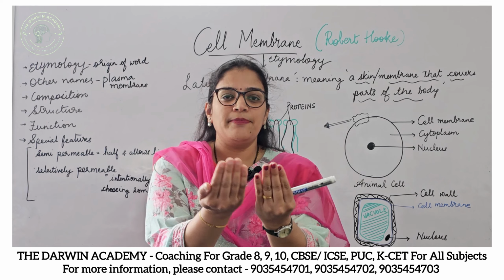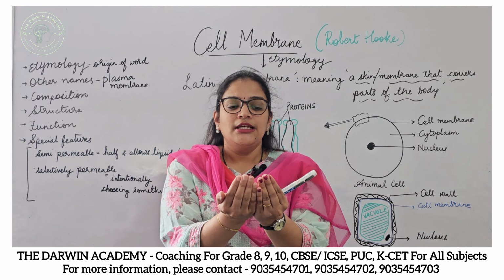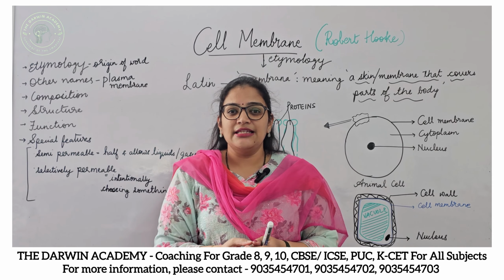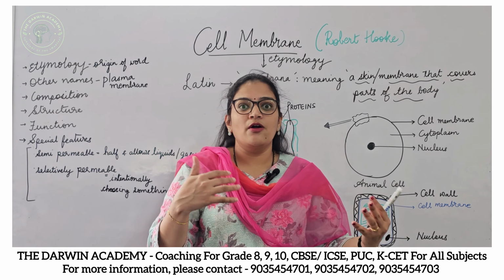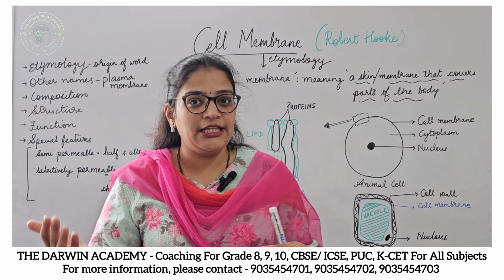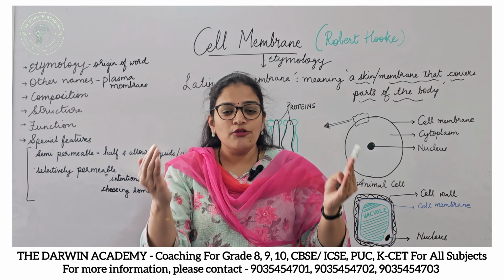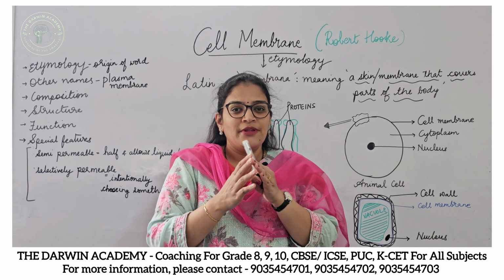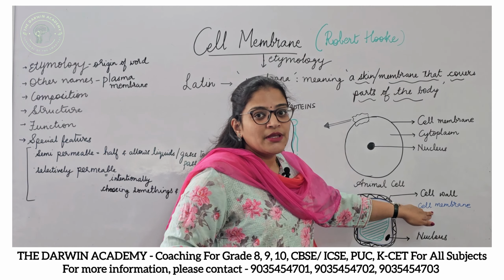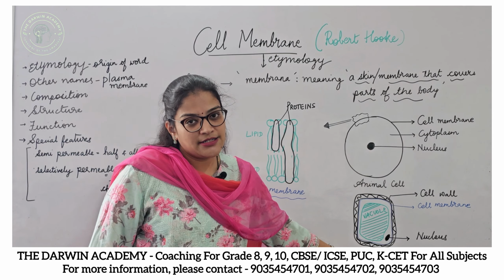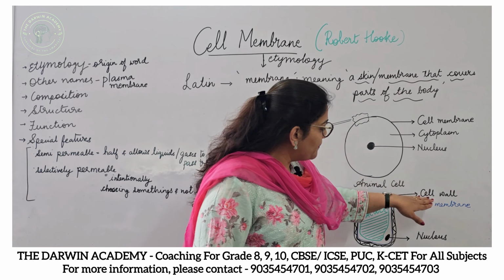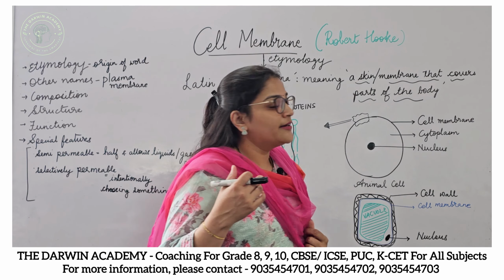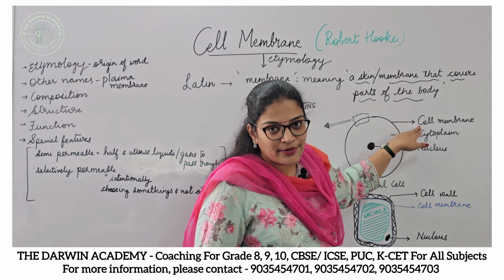So in a plant cell, the outermost covering has the cell wall. We will discuss its composition in later videos. The outer part is the cell wall and immediately inside the cell wall is the cell membrane. This is with respect to plant cells only. But in animal cells, we don't see a cell wall. The outermost layer is the cell membrane.